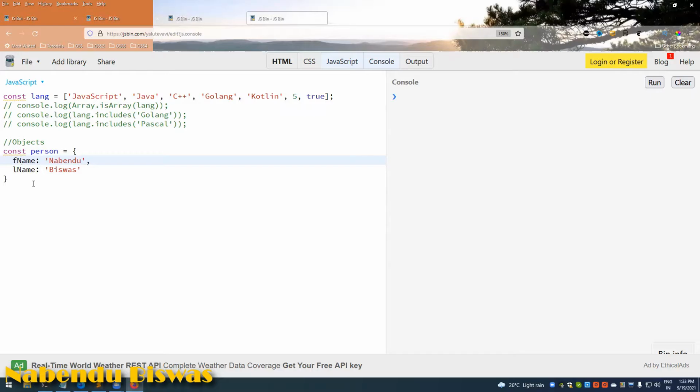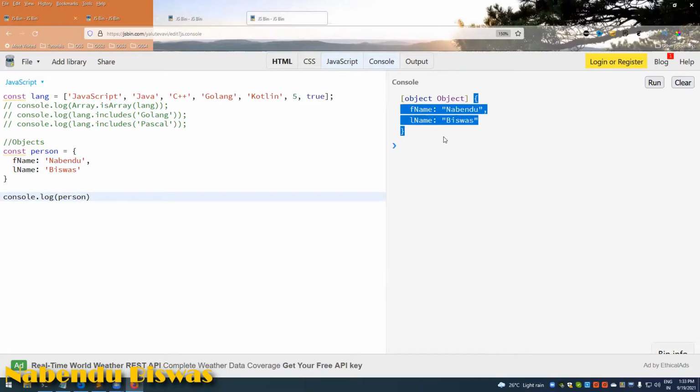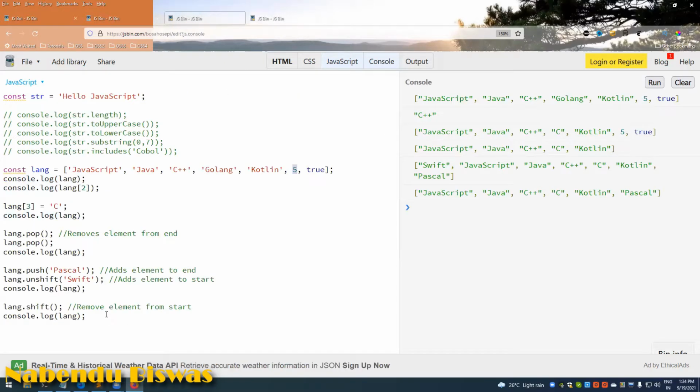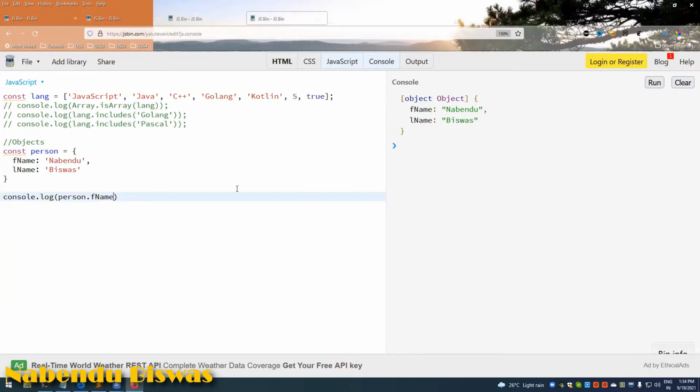If I do console.log of person, it will give me the first name and last name. There are two ways to access something in an object. One is through dot, like person.fname. In the array world, we were accessing with bracket notation. For arrays and objects, there is one way like this, and it will give me the value.